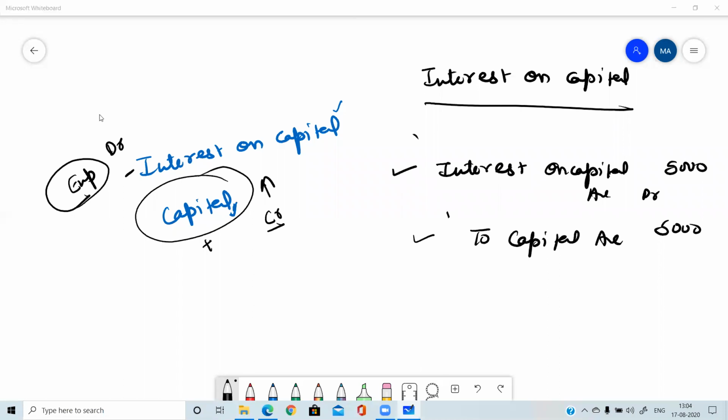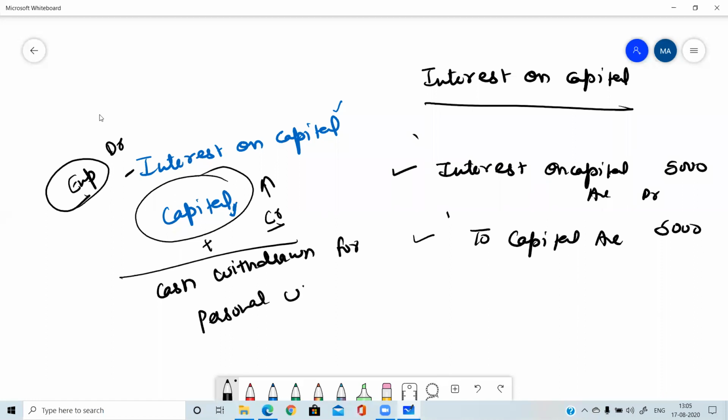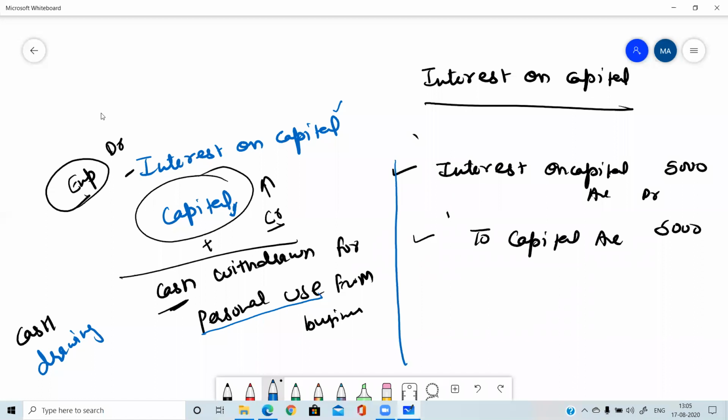Okay. Next transaction, the fourth special entry: cash withdrawn for personal use from business. Now tell me which two accounts will be there. Cash withdrawn, so the first account is cash. And for the second account, whenever there is personal use, which account did I tell you? Yes, drawings. Very good. So in this transaction, two accounts are involved: first is cash and second is drawings.